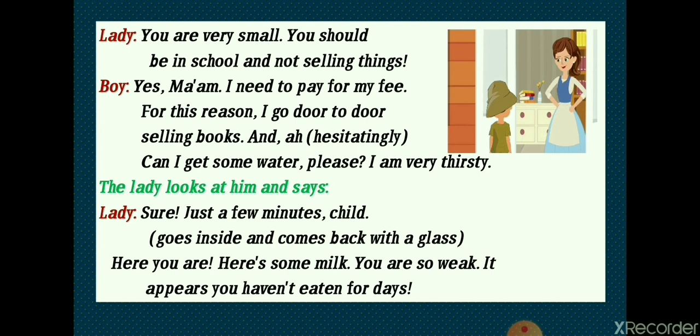Boy: And can I get some water, please? I'm very thirsty. The lady looks at him and says, Lady: Sure, just a few minutes, child. She goes inside and comes back with a glass of milk. Here you are. Here's some milk. You are so weak. It appears you haven't eaten for days.